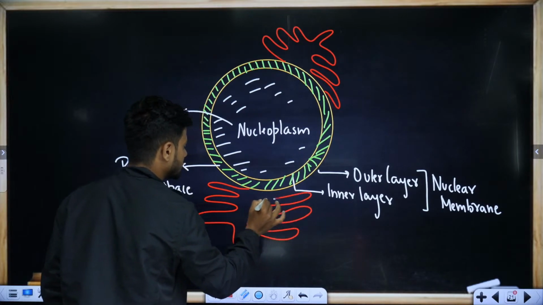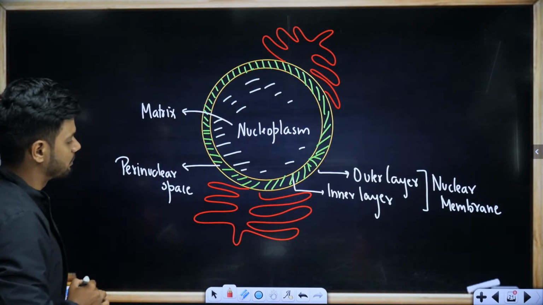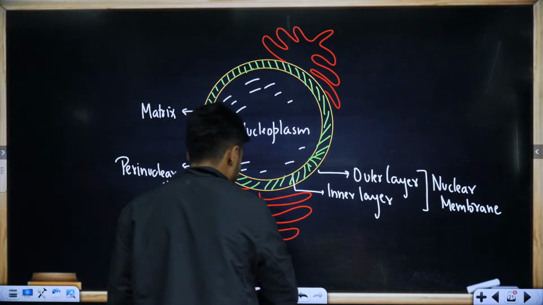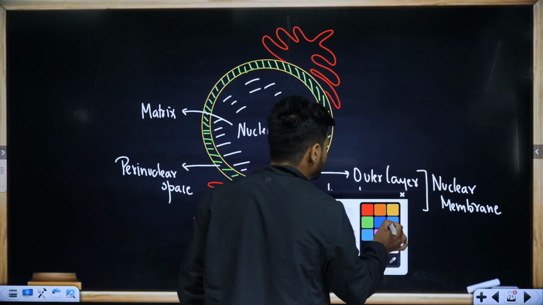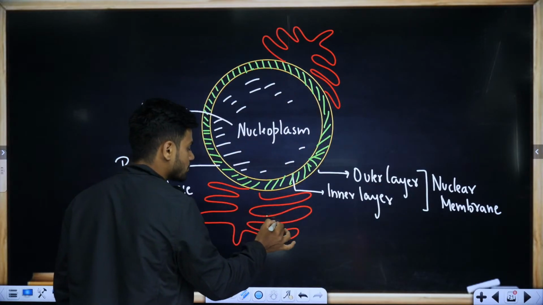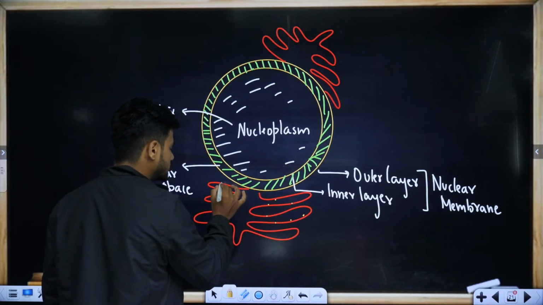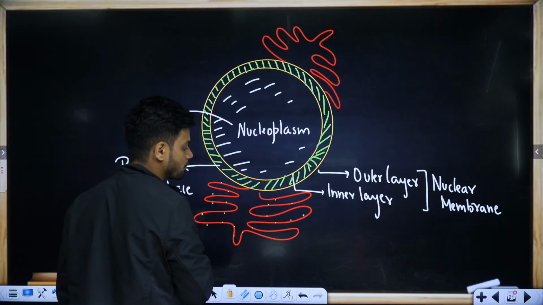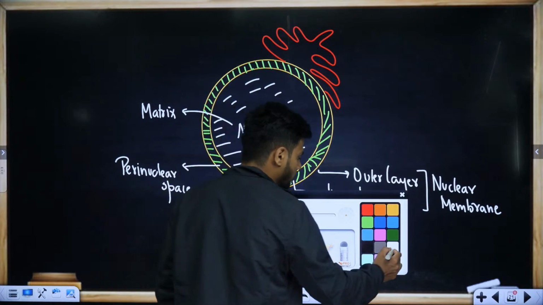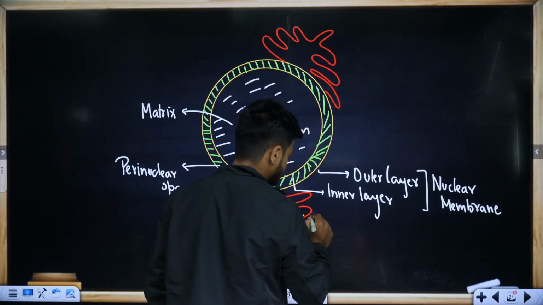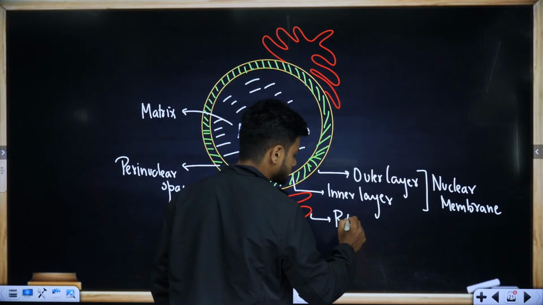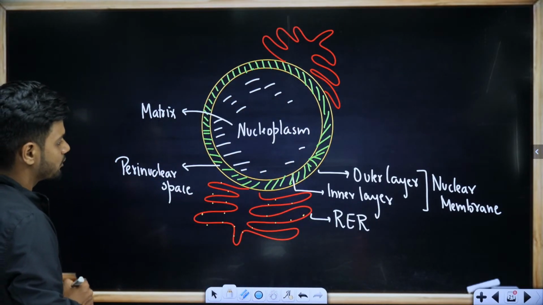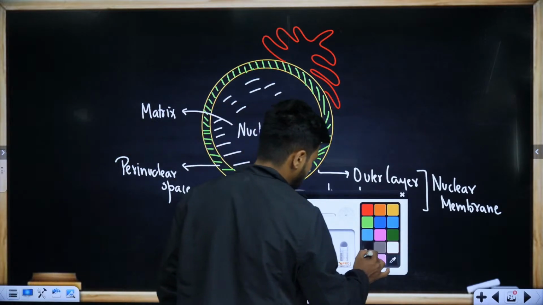Now students, on this endoplasmic reticulum, if I find ribosomes, will it be smooth ER or rough ER? If I find ribosomes, I can call this rough endoplasmic reticulum. Nice.